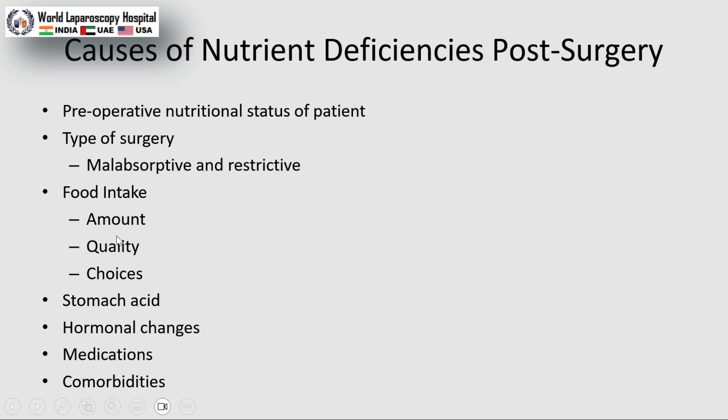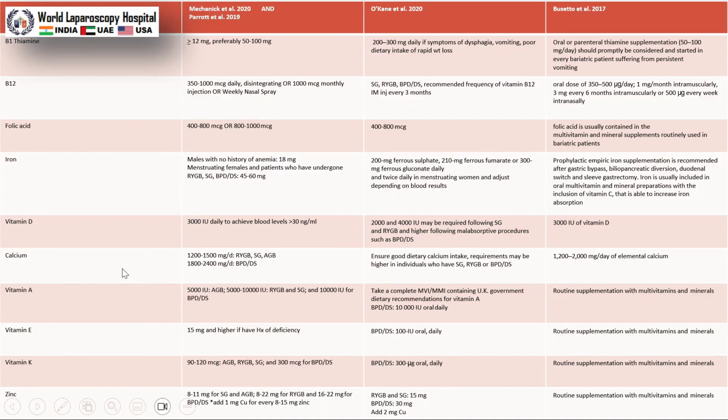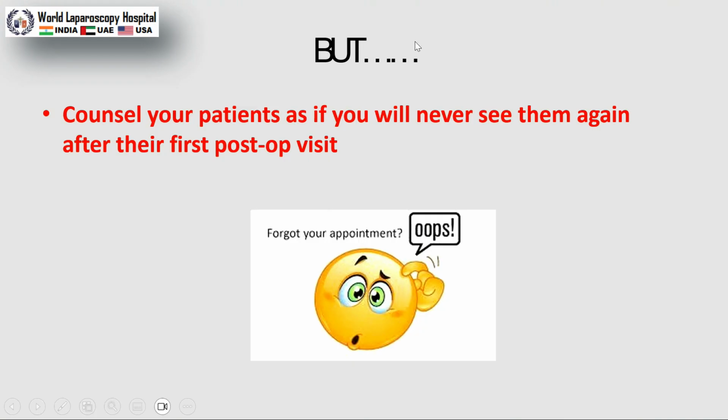Pre-existing B12 deficiency is very common. Neuropathy is very common. If we clinically see the patient and take the history, we always find this deficiency. These are the recommendations by different guidelines that I will tell you in another slide shortly. Counsel your patient as if we will never see them again after their first post-op visit, because we have to tell them everything. Otherwise, if the patient is not coming for follow-up, they always come to us with such a condition that even a life-threatening condition can happen. That's why we have to tell them everything.